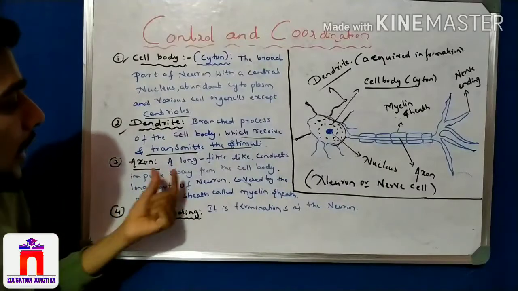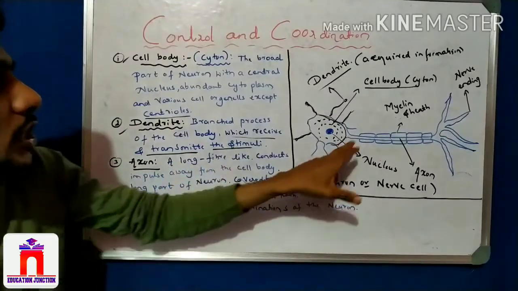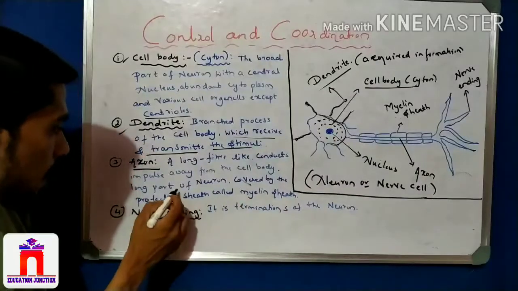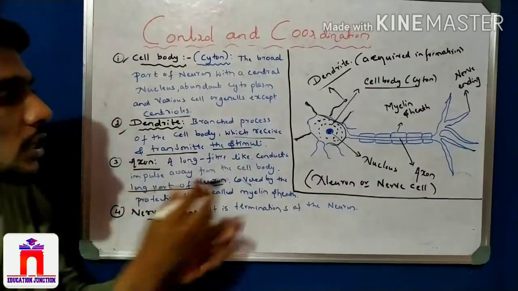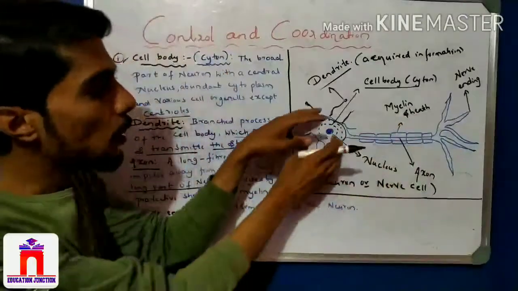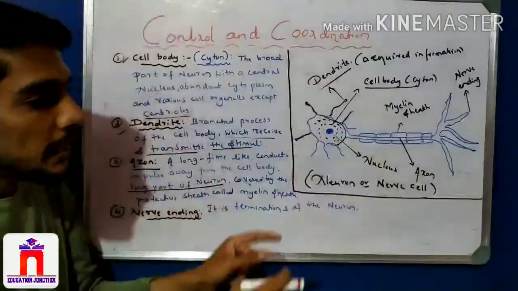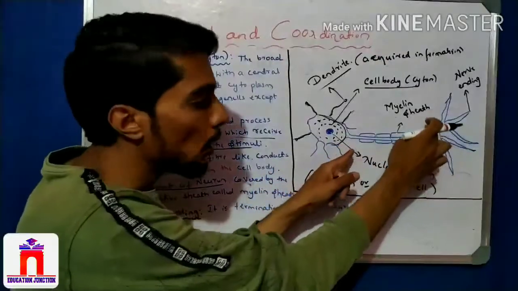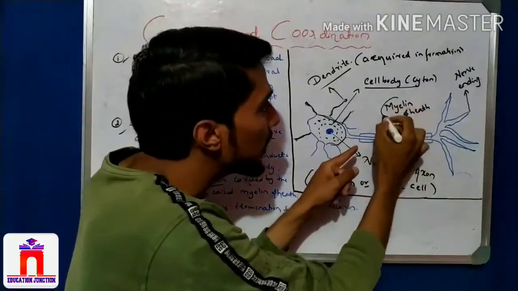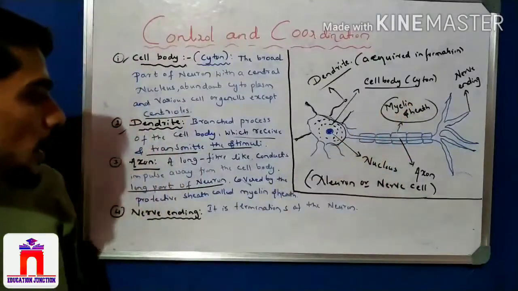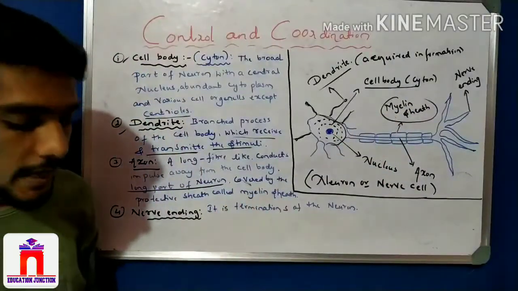Axon. What is the axon? Axon is a long fiber structure here, a long fiber structure, and this is nothing but the long part of the neuron. The broad part of the neuron is the cell body, and the long part of the neuron is the axon. It is a long part of the neuron, which is covered by a sheath that is called the myelin sheath. Okay, this axon is covered by the myelin sheath.